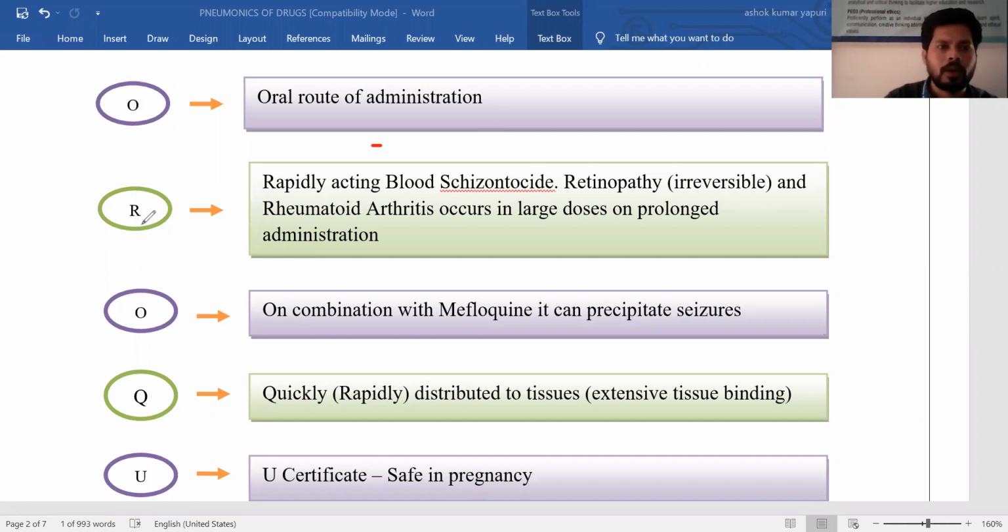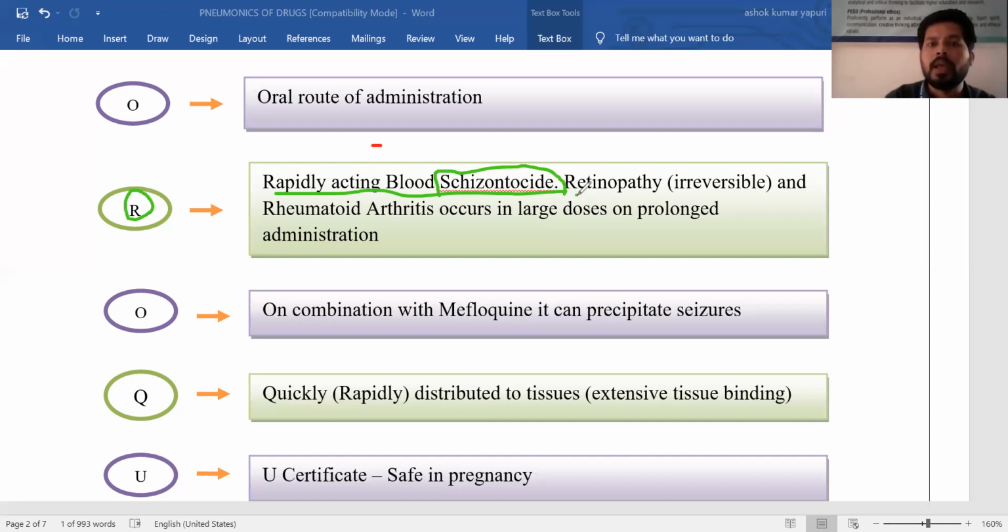And next is letter R. Letter R means chloroquine is rapidly acting on the blood stage. I hope you know that in the life cycle of malaria there are blood stages, hypnozoites, and gametocytes, a number of forms of the parasite that can replicate in different forms like schizonts, gametocytes, and hypnozoites. Here, chloroquine mainly affects the blood form of the parasite, the schizont. So chloroquine shows schizonticidal action, meaning it kills the schizont form of the parasite.